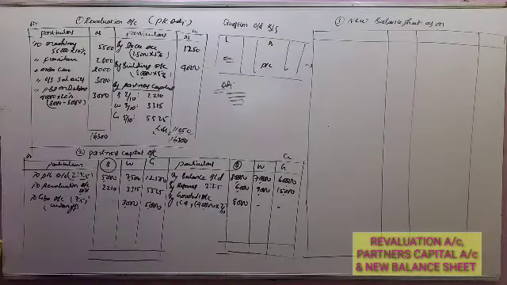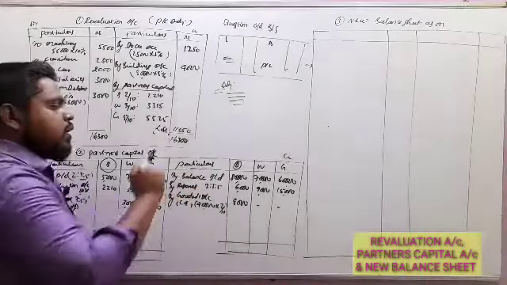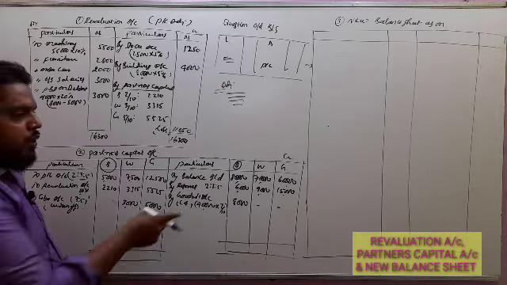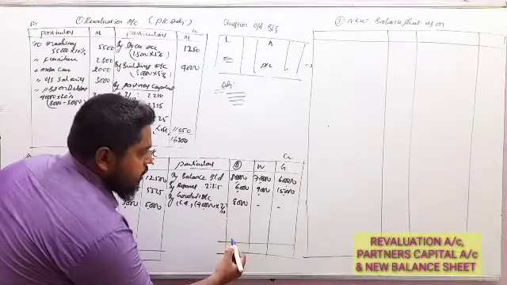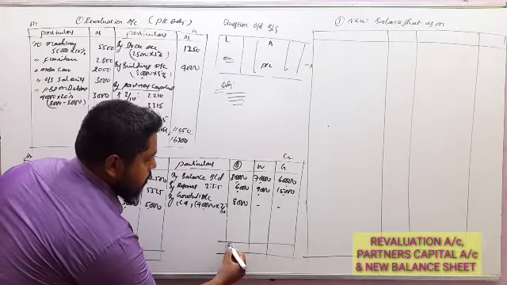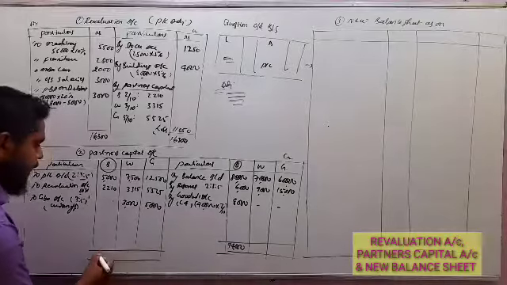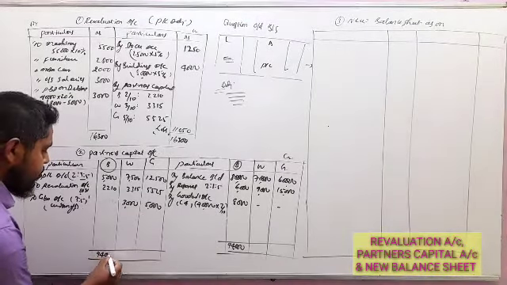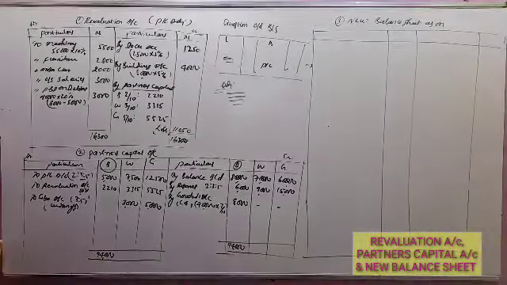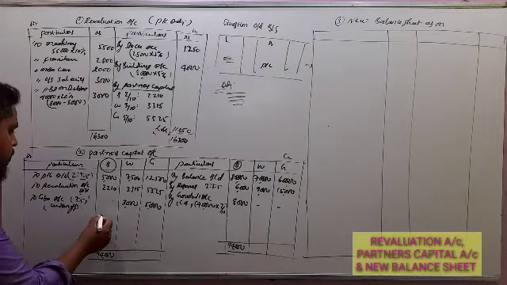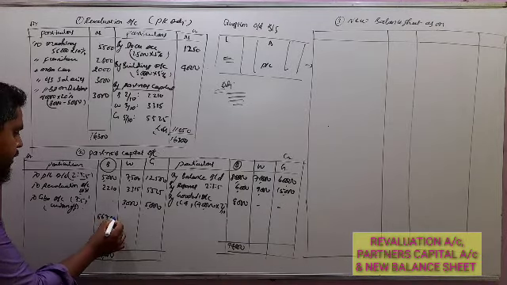Now under retirement, in the partners' capital account, first we have to close the retiring partner's capital. So the retiring partner's capital is 86 plus 8, that is 94,000. Now 94,000 minus the debit balance gives 86,790.